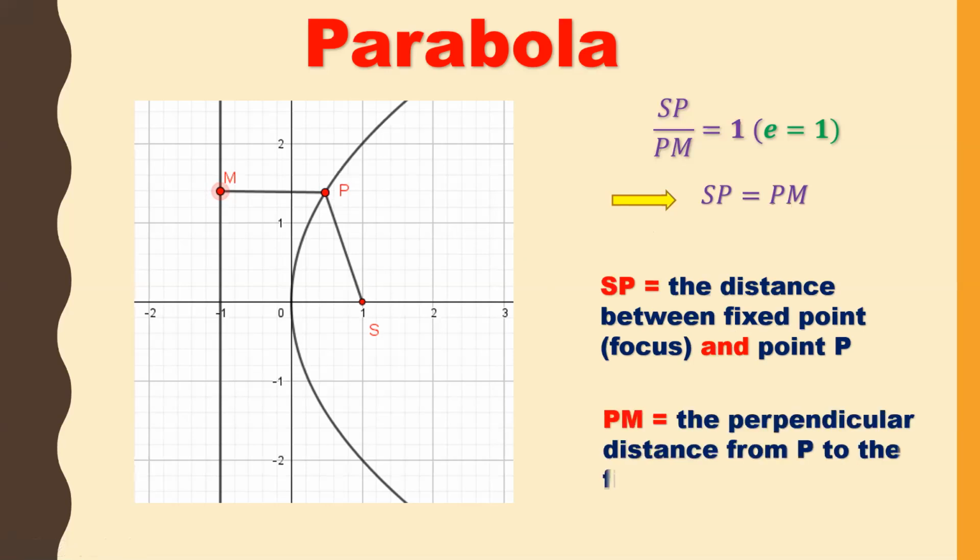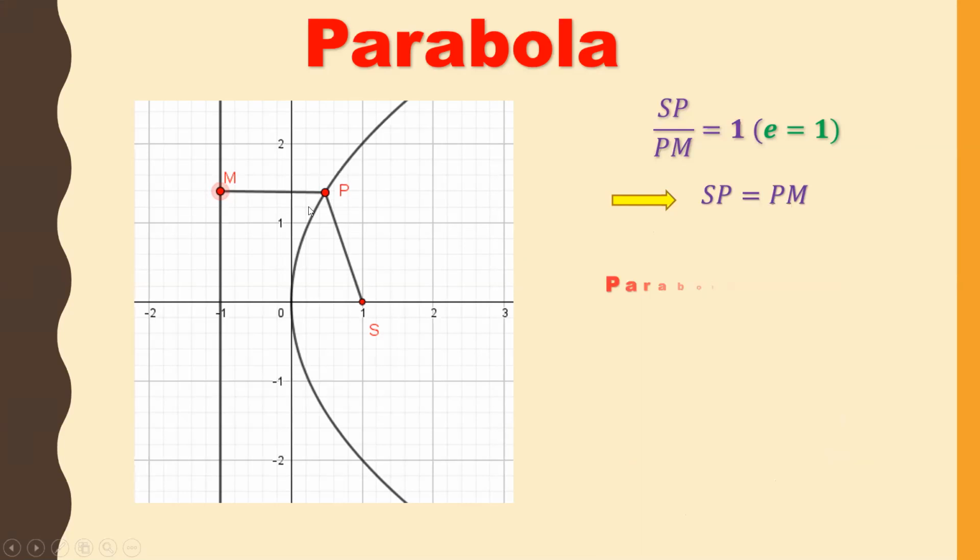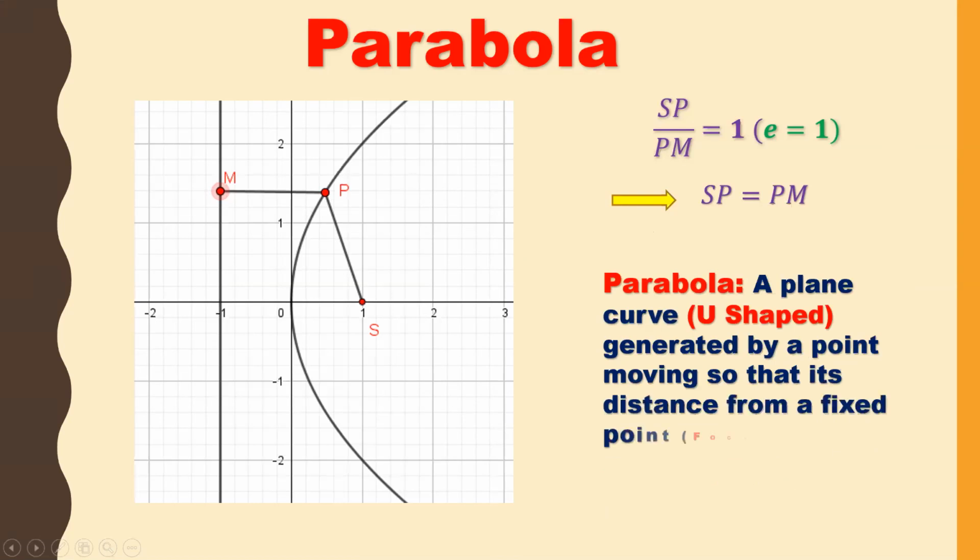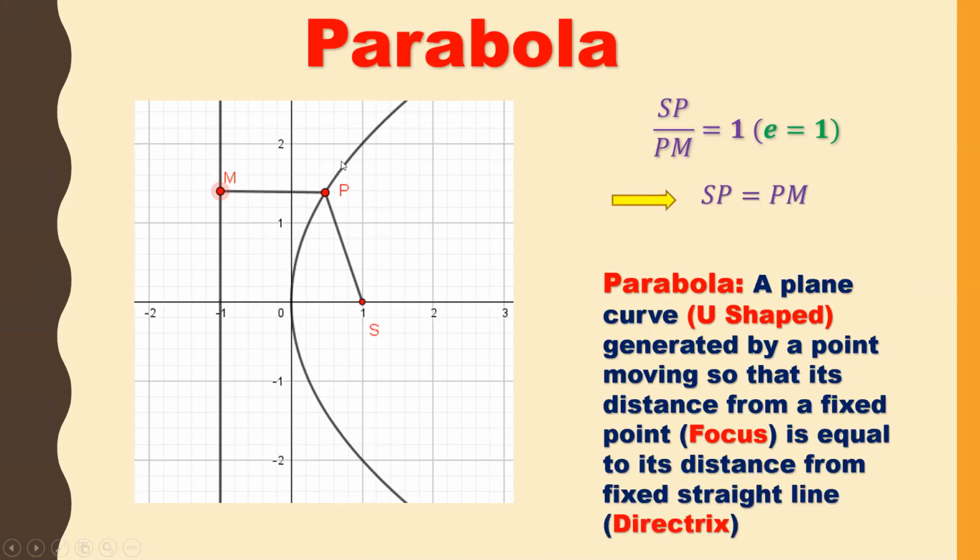And what is PM? PM is, as we already know, the perpendicular distance from P to the fixed straight line, which is the directrix. Now let us see the definition of the parabola. A plane curve which is in a U shape. So a parabola will always be a U-shaped curve.